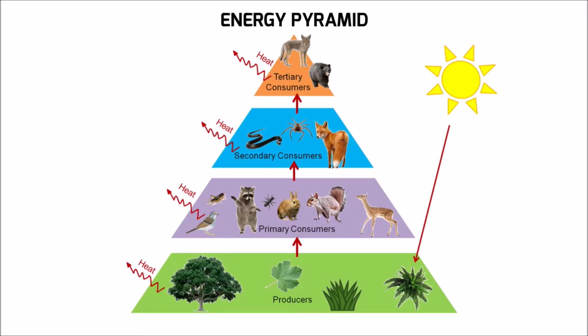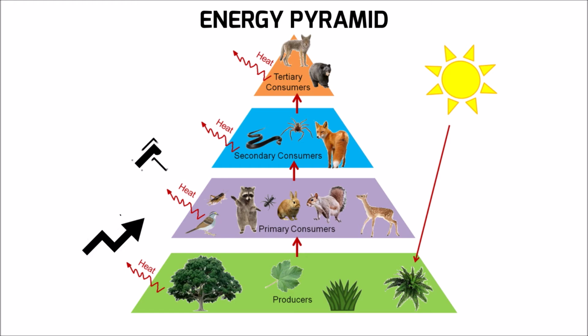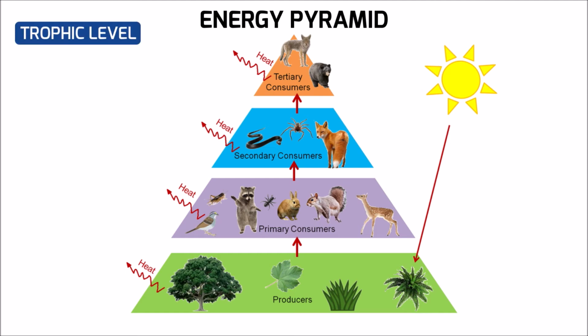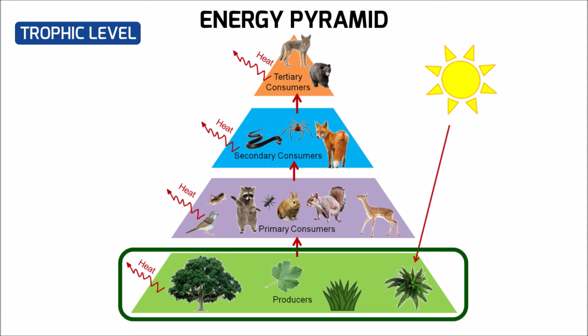Let me now show you an energy pyramid. Energy pyramid is a diagram or a model that shows the flow of energy from one trophic level to the next in an ecosystem. Trophic level represents the group of organisms within an ecosystem which occupies the same level in a food chain. Producers that produce their own food are found at the lowest trophic level because the energy flow always starts from producers. It makes the first trophic level.